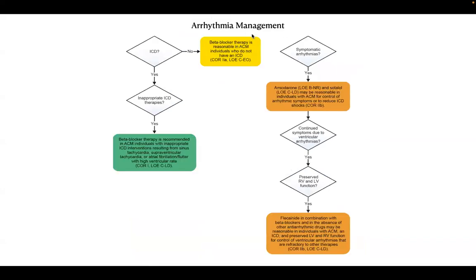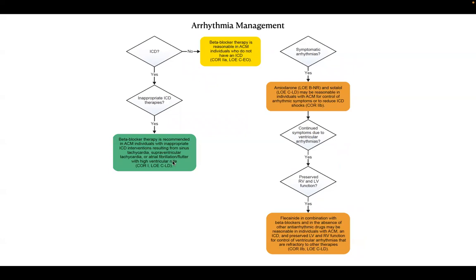So for arrhythmia management, first we have to fit the patient into the ICD algorithm. If it is fitting, then we have to implant. And if a patient, in spite of the ICD, is getting inappropriate ICD therapies, then beta blocker therapy is recommended. If a patient doesn't have LV dysfunction, beta blocker therapy is also recommended, for inappropriate shocks from sinus tachycardia, SVTs, or AF.